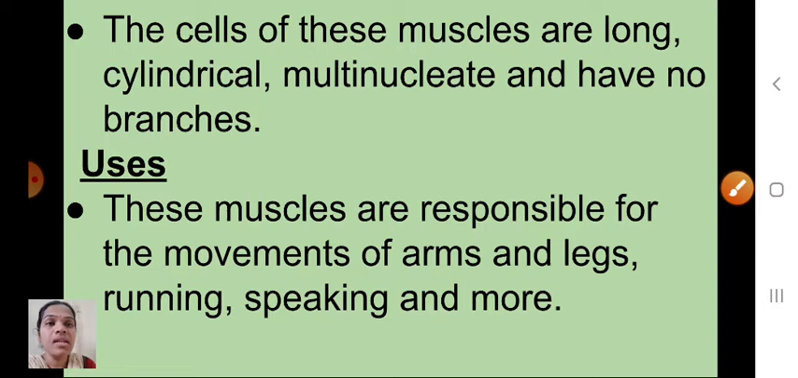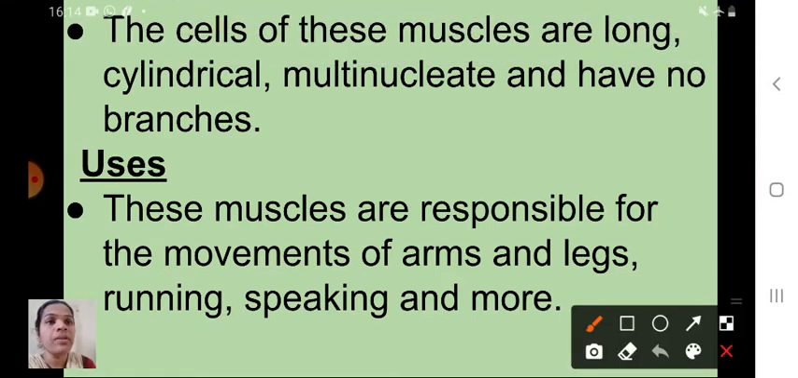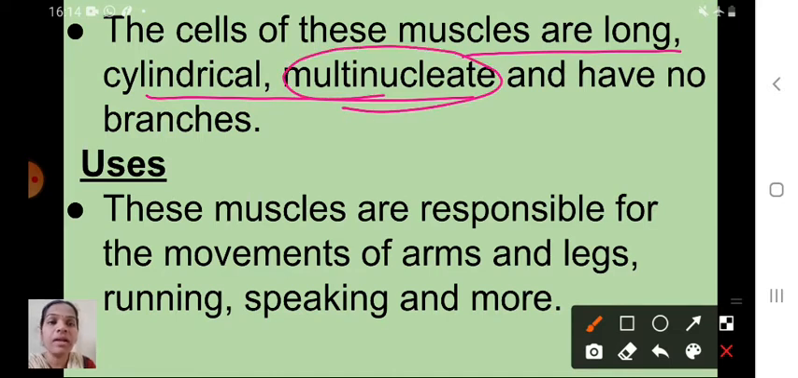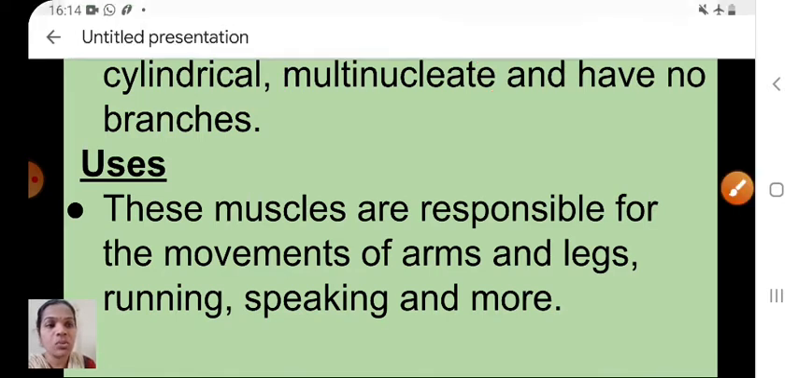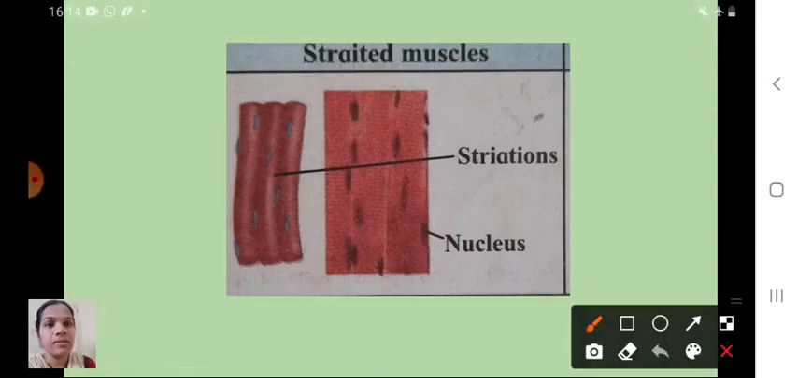Next one, see here: the cells of these muscles are long, cylindrical, multinucleate and have no branches. Multi means many nuclei, and have no branches. Here also there is no branch. Yes, it is multi-nucleus, and here it is striation. See here, one is light faded color and one is dark color. Light and dark bands are there. Isn't it, children?